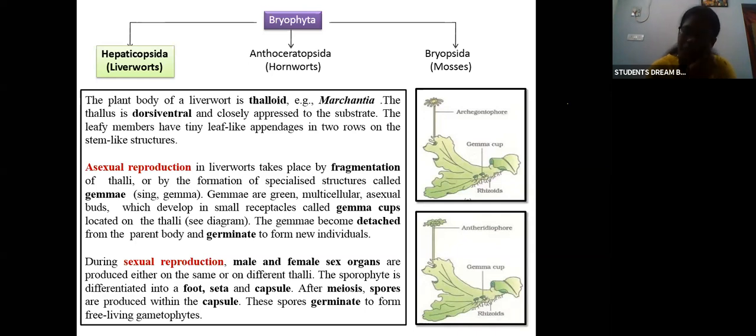Okay, clear? So male and female sex organs will be there. They can be present either on the same thalli or on different thalli. Then the sporophyte will be differentiated into foot, seta, and capsule. Once meiosis occurs, spores will be produced within the capsule. This spore will germinate to form the gametophyte. Okay, so this is about the sexual reproduction in bryophyta.